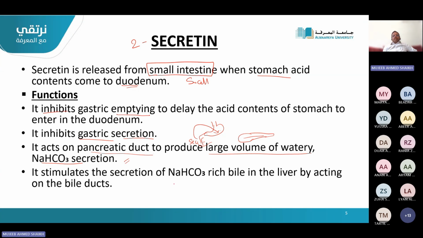It stimulates the secretion of soda bicarb rich bile also in the liver. So secretin function is secretion of alkaline pancreatic secretion as well as the alkaline bile secretion. Okay. So it is acting on two places, even on the liver also. It acts here to give alkaline secretion, NaHCO3.